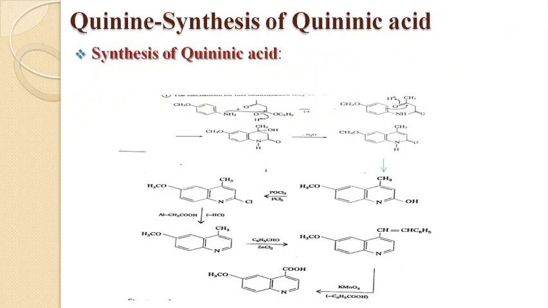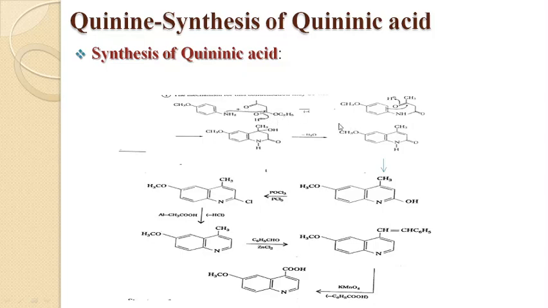Finally, the structure of quininic acid is confirmed by its synthesis. For synthesis, the starting compound we have taken is 4-methoxy aniline, and we have reacted it with acetoacetic ester, ethyl acetoacetate.